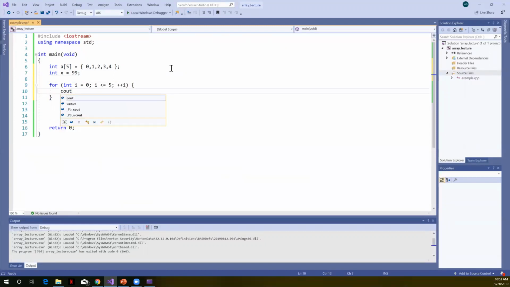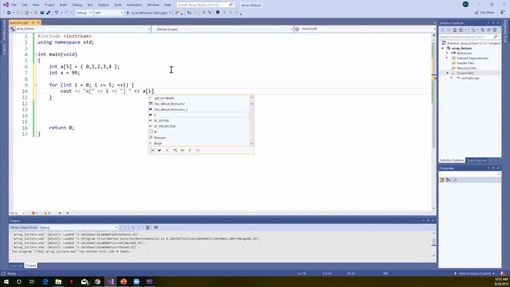And we're just going to print out a at index i, so I'm using that notation so you can see that. We'll write each one on its own line.